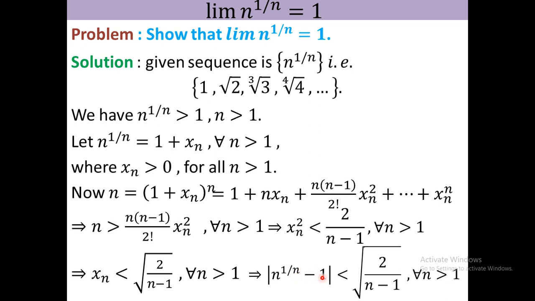Just I take mod, because here you see that n to the power 1 by n minus 1, that is xn, is positive, so you can take mod of n to the power 1 by n minus 1. Actually our target is to prove limit of n to the power 1 by n is 1. For that purpose we consider n to the power 1 by n minus 1. Actually we have to prove this is less than epsilon for all n greater than or equal to k.